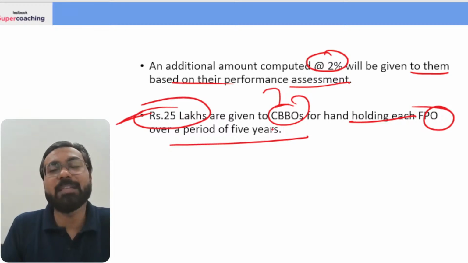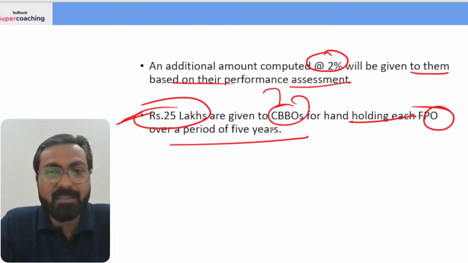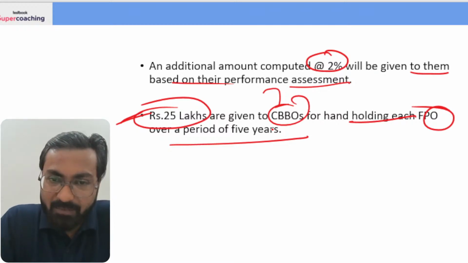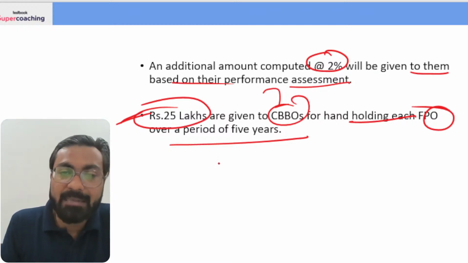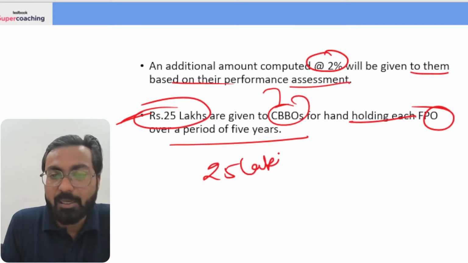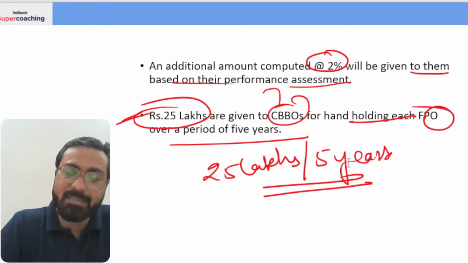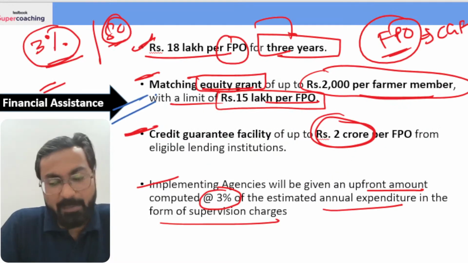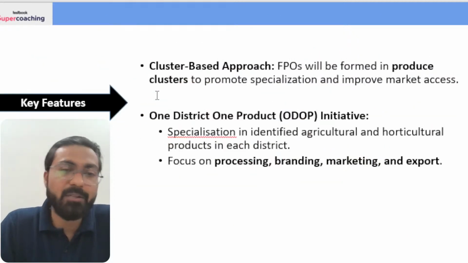Okay, of course, when CBBOs are providing every kind of support to the FPOs, they also need some financial assistance, right? So how much financial assistance do they get? 25 lakhs for a period of 5 years. Ye financial assistance, my dear friends, is a very important part of this scheme, so please keep this in mind. Chaliye aage chalte hain to the key features.